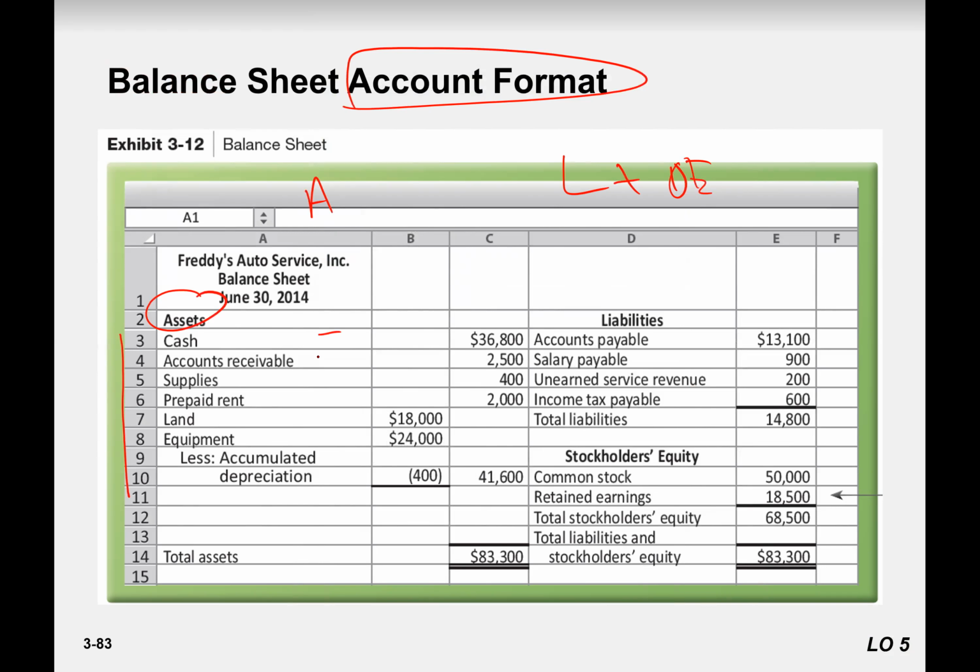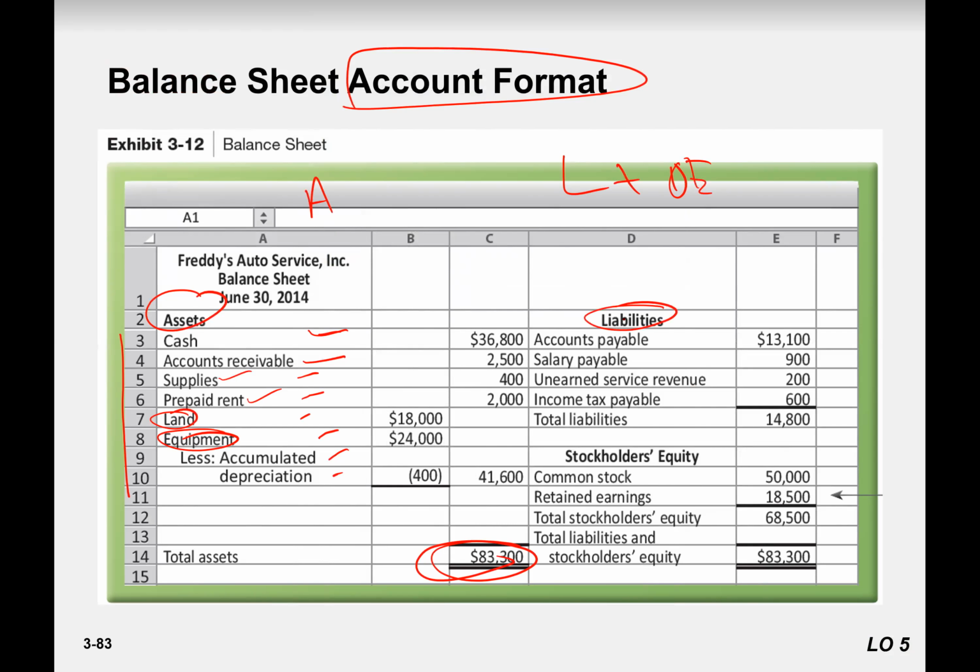First cash, and then account receivable. All the liquid assets are written according to some kind of priority here. Liquidity is the priority here. We have to write down in chronological order with respect to liquidity. Cash, account receivable, supplies, prepaid rent, and then we have land, equipment. See? So total assets are here.